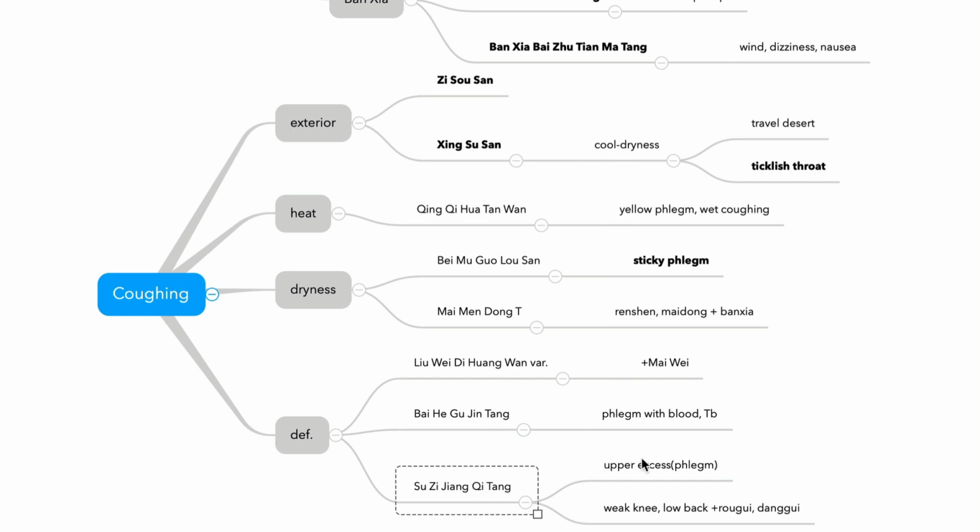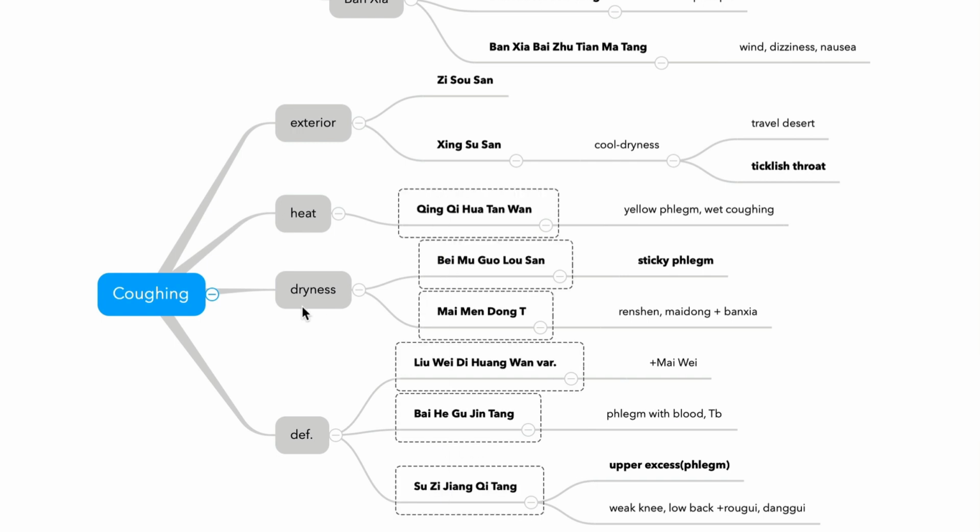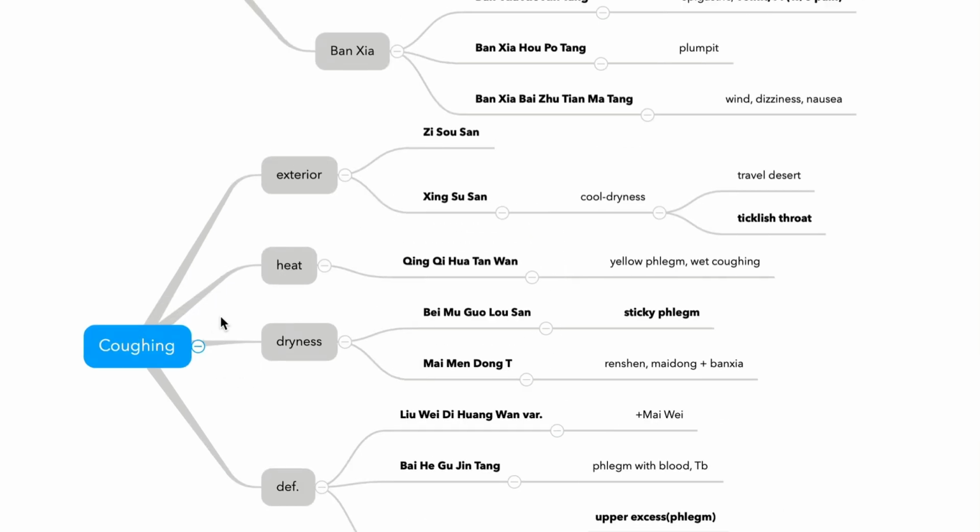And Suzi Jiangqi Tang, upper excess. Remember this upper excess. And these two formulas are technically for phlegm, heat phlegm and dry phlegm. And Maimendongtang covers most of the dry coughing. So these are all the formulas to treat coughing.